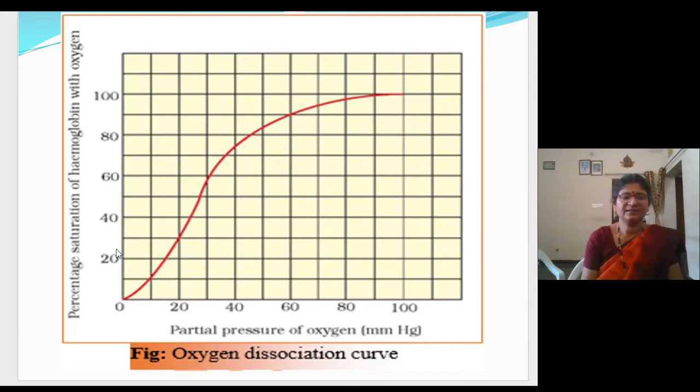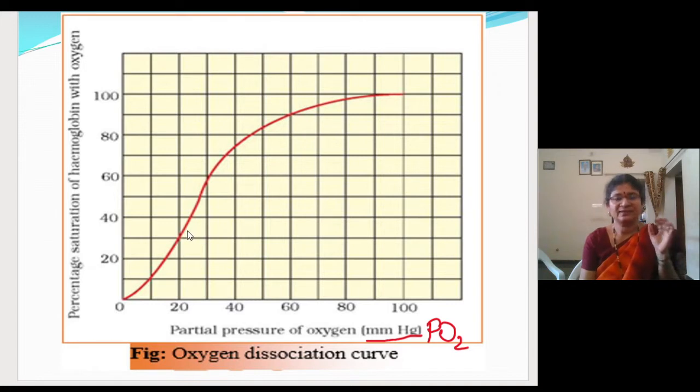Here it is represented graphically. Along the x-axis, partial pressure of oxygen is taken, and you know partial pressure of oxygen is always measured in mm of mercury. And along the y-axis, percentage saturation of hemoglobin with oxygen is taken. See how much oxygen is bound to the hemoglobin, that is taken. When you draw the graph, you will get a sigmoid graph, an S-shaped graph.